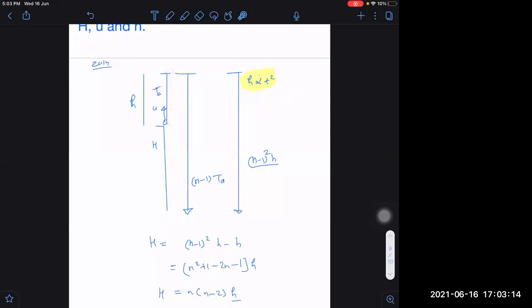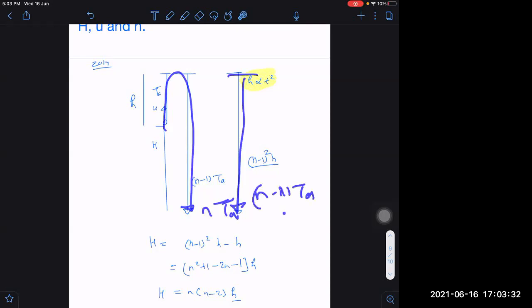So I assume that the time taken to go up is Ta. What is the time taken to go down? That will be (n minus 1) into Ta. Why? Because they are saying that the total time is n into Ta. Then the remaining time just to go down will be equal to (n minus 1) into Ta.